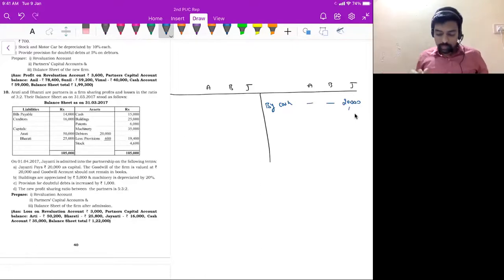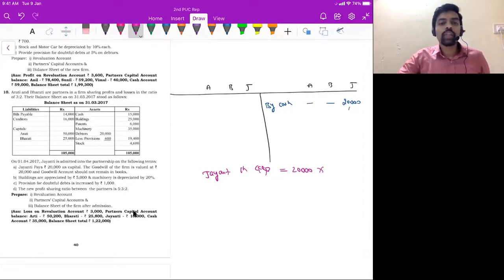Understood? Now, what is the total goodwill here? 20,000 rupees, right? Total goodwill is 20,000. I will find out Jayanti's share of goodwill. So Jayanti's share of goodwill equals 20,000 into Jayanti's share. The new profit sharing ratio given in the question is 5 is to 3 is to 2. So Jayanti's share is 2 by 10, correct? So 20,000 into 2 by 10 is 4,000 rupees.